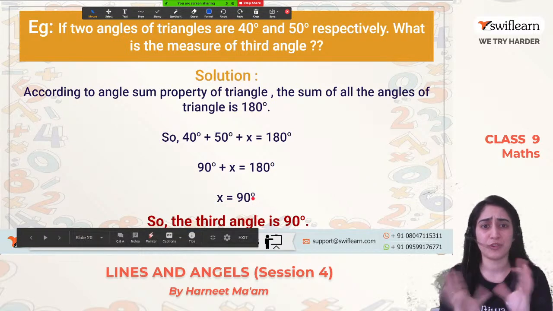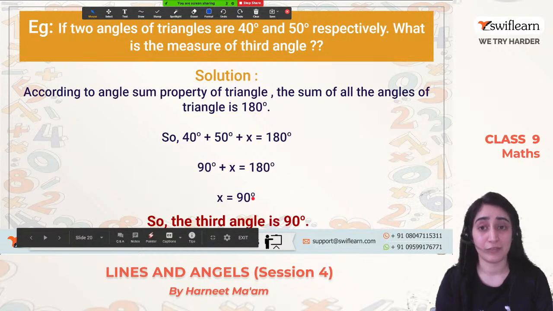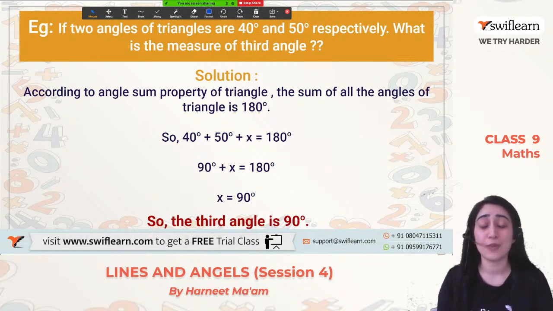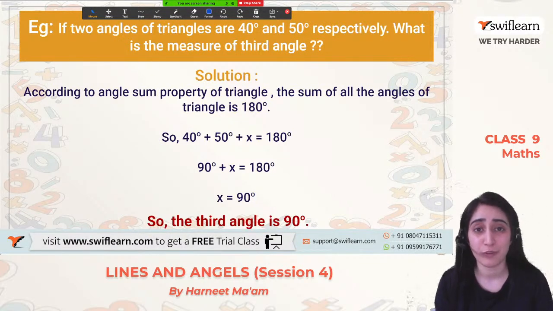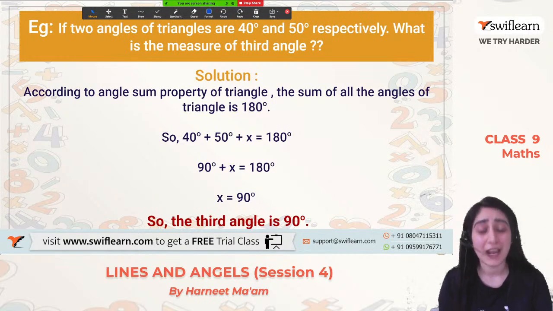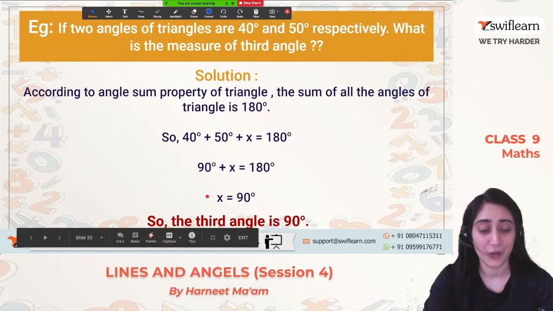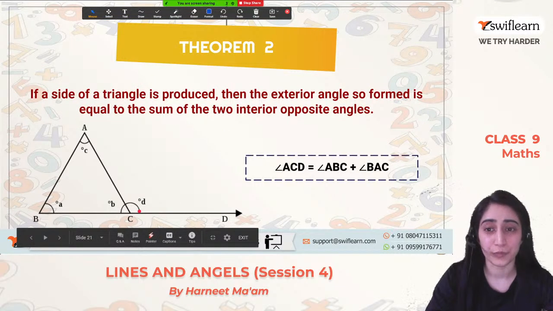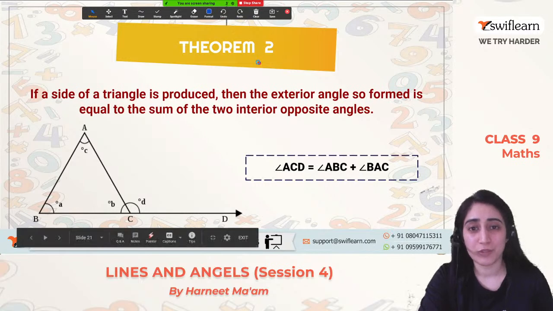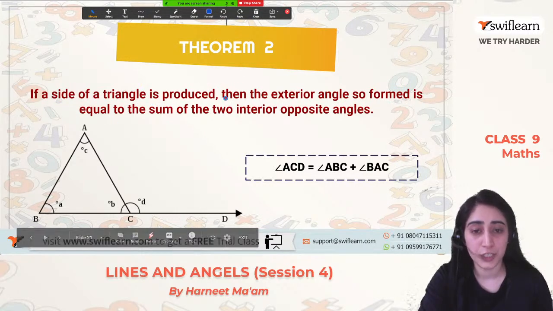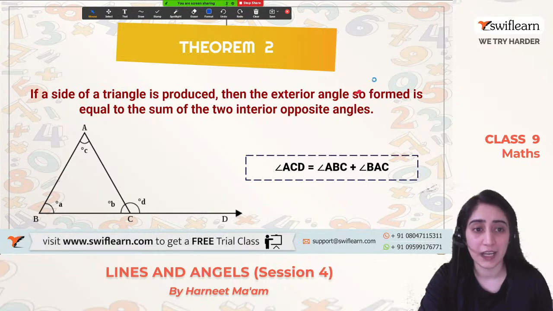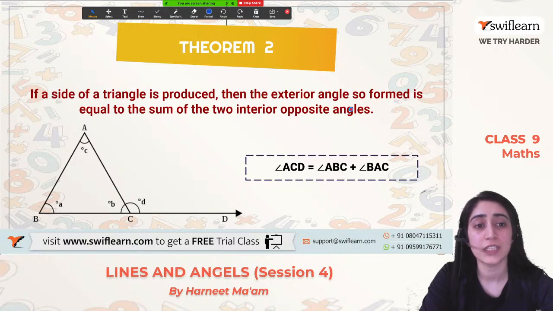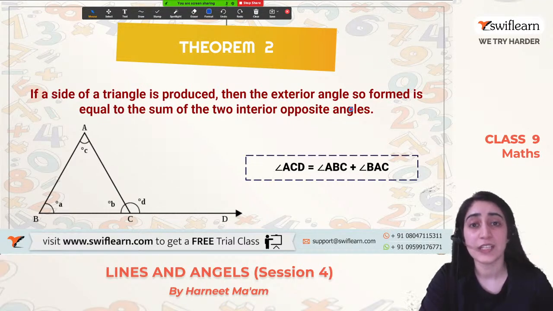So what type of triangle will it be? A triangle which has one angle equal to 90 degrees. So what type of triangle is it? Right angle triangle. Well done. Good. Great. So moving on to theorem number 2. What does theorem 2 say? That if a side of a triangle is produced, then the external angle so formed is equal to the sum of the two interior opposite angles.